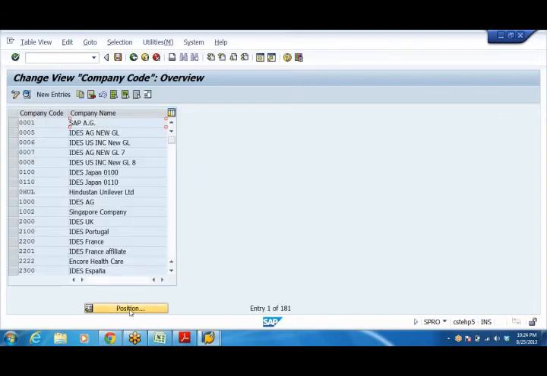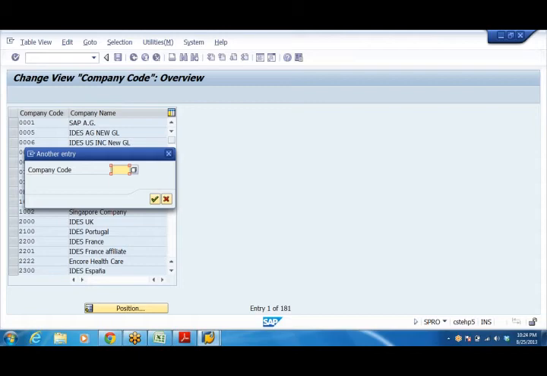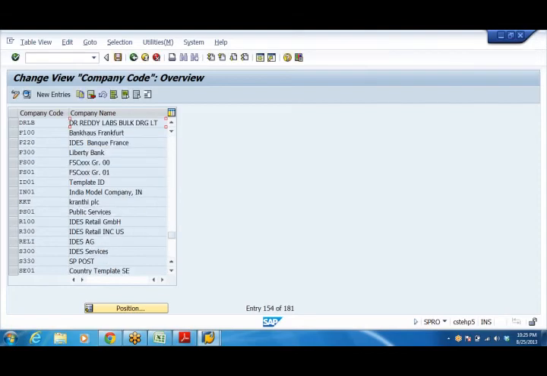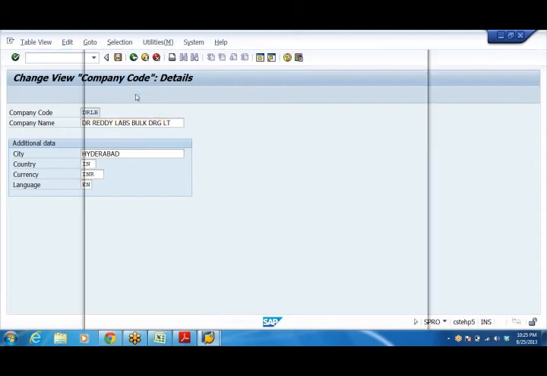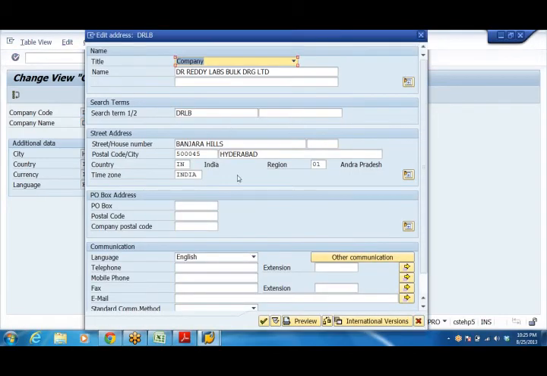Because I've already created it, I'm not saving it. DRLB, see, it will be available like this. Dr. Reddy Lab Bulk Drugs Limited, Hyderabad, India. Then click on this button, or just save, it will open up. Dr. Reddy Labs Bulk Drugs Limited and DRLB.